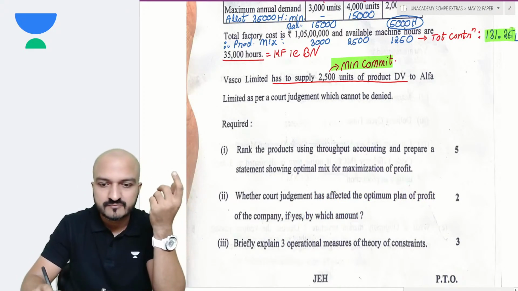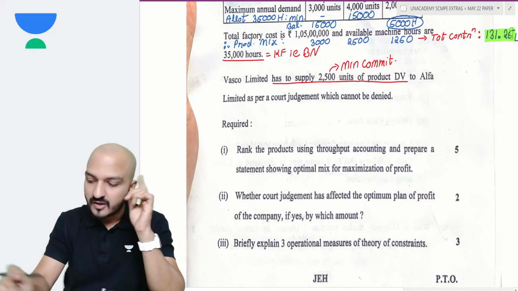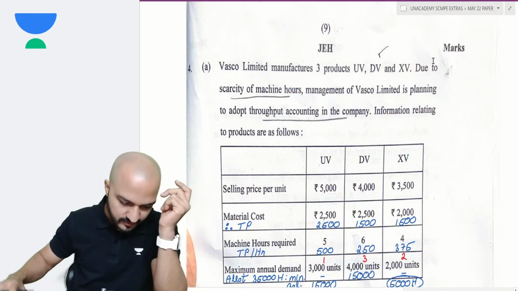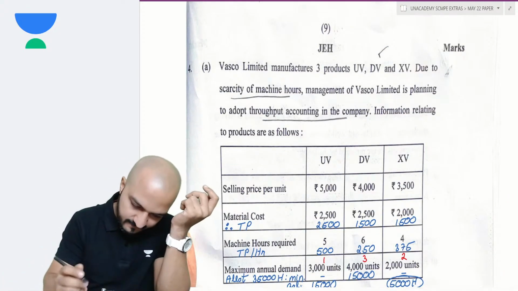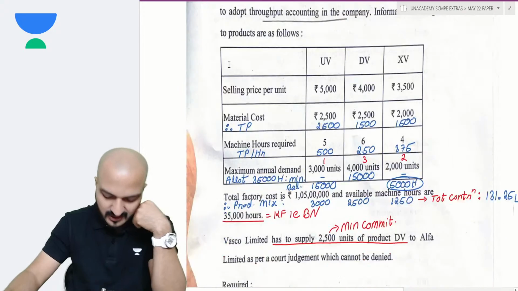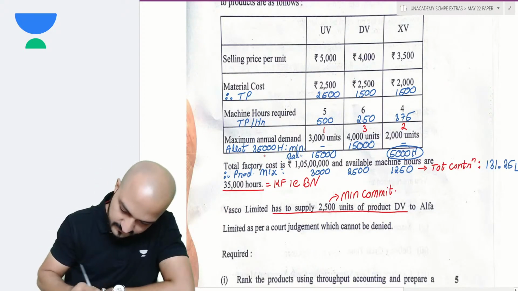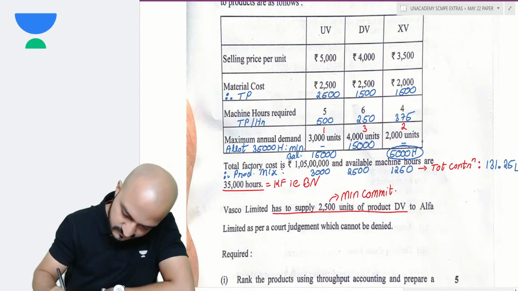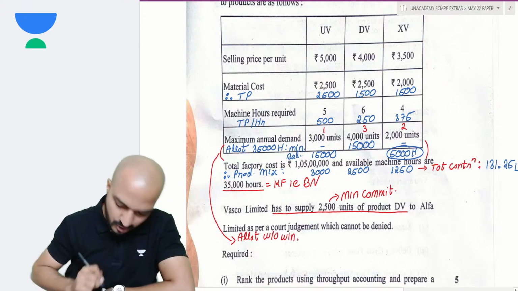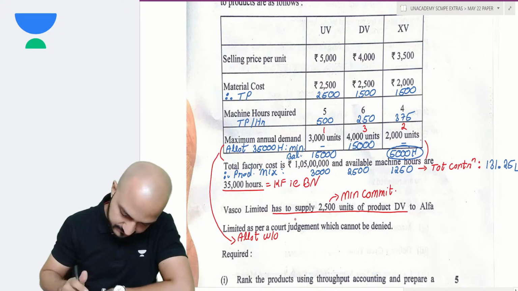This is my contribution by satisfying minimum commitment. If I did not satisfy the minimum commitment, then what would have been the contribution? Let's try. Well, if I did not try to satisfy minimum commitment, then what would have been my allotment? Well, in that case, let me show a different allotment here. Allotment without the minimum commitment.